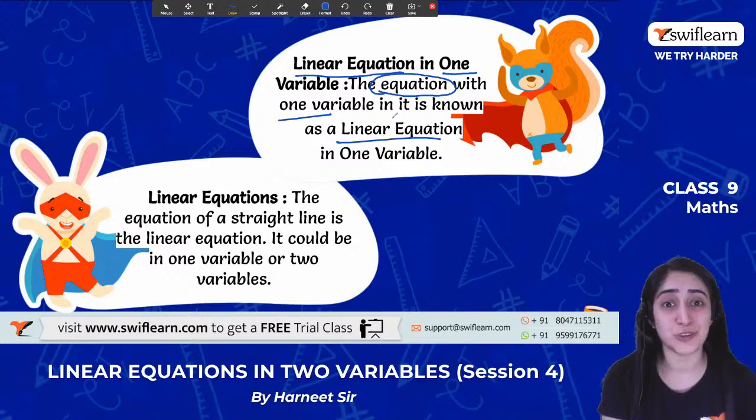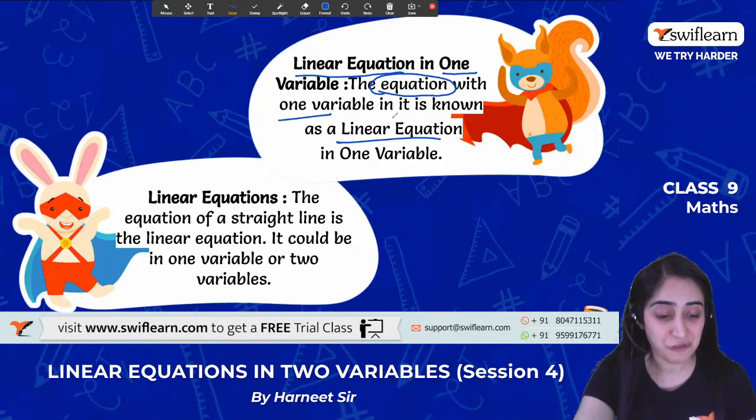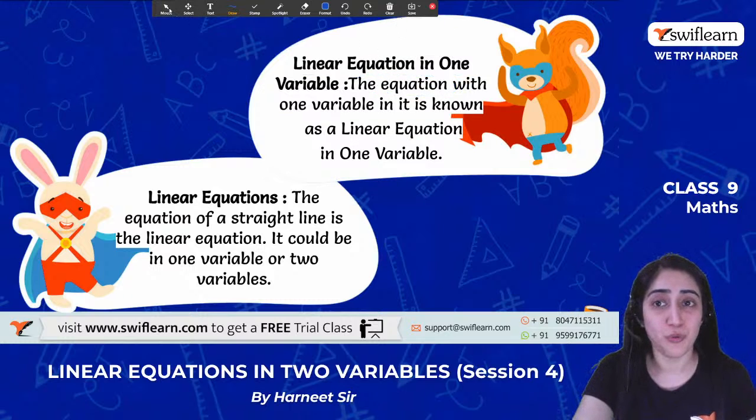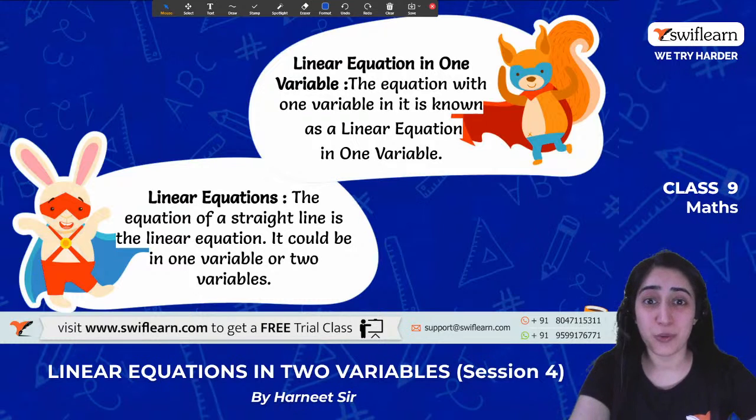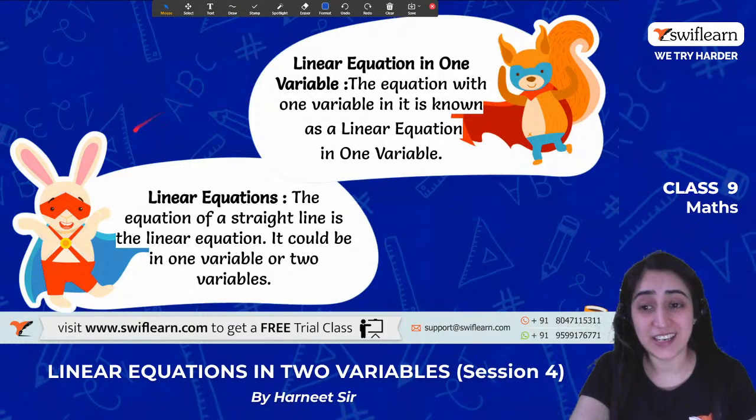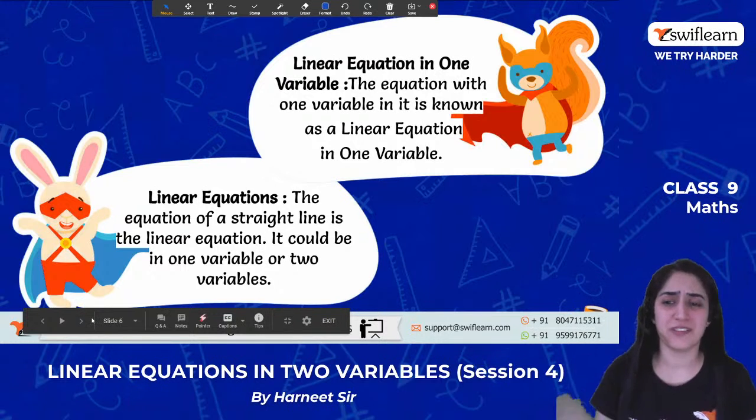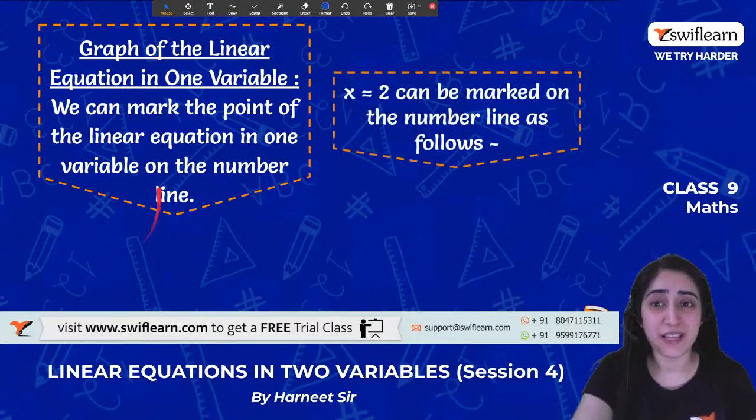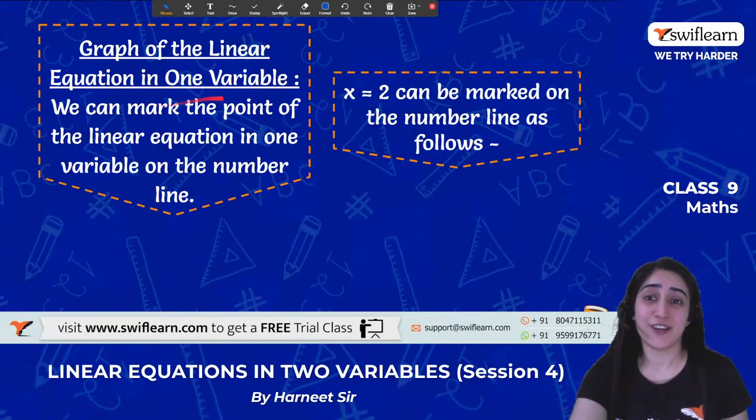Okay, so with this, when you got to know what is a one variable linear equation, can you tell me what is the linear equation in two variables? Yeah, I want that answer from you. What do we mean by linear equations in two variables? Yes, that's right. Linear equation in two variables stands for the equation that has two variables, right? Simple? Okay, so before that, let's understand the graph of linear equation in one variable.